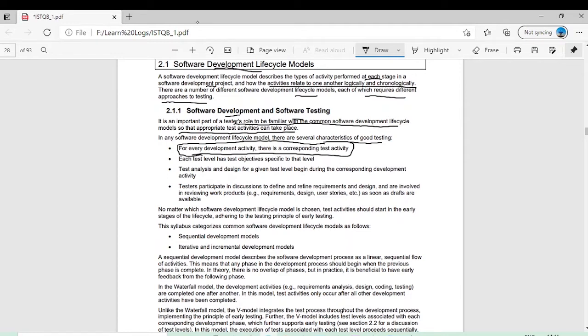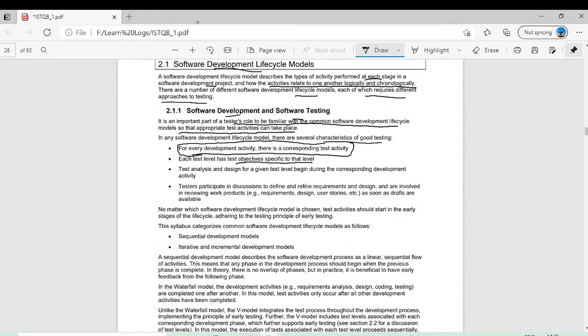Each test level has test objectives specific to that level. We will see in this chapter about different kinds of test levels, starting from the testing of a single module till the whole system, till the acceptance testing. Every level should have a testing activity.